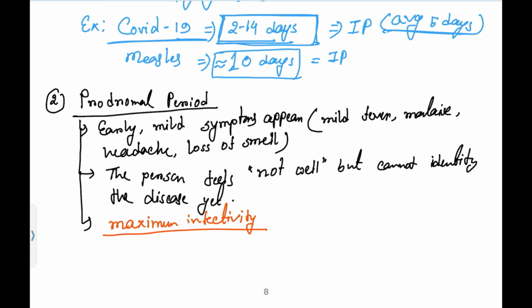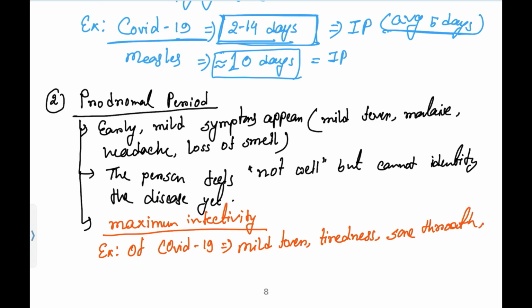So in case of COVID-19, if a person is suffering with coronavirus, what kind of complaints will patients give you during this prodromal period? Patients will say I am having mild fever. I feel too tired. Sore throat. I am having body ache. Loss of smell and taste as well. This kind of complaint patients will give you. So this is the second stage of illness, that is the prodromal phase.